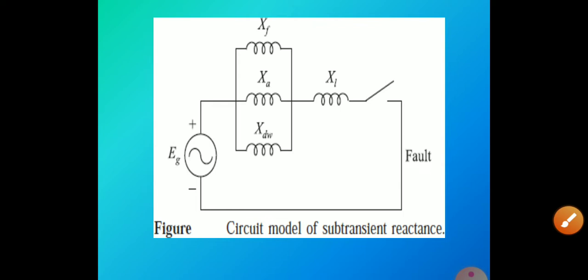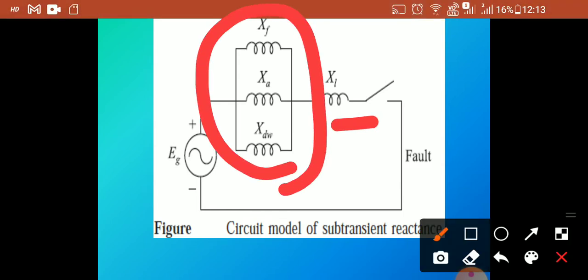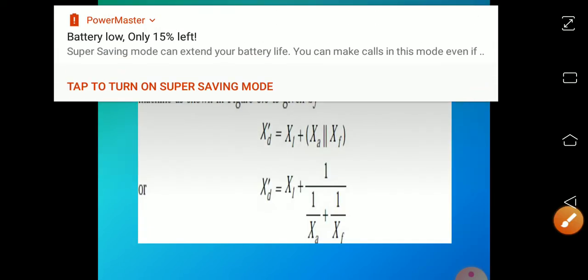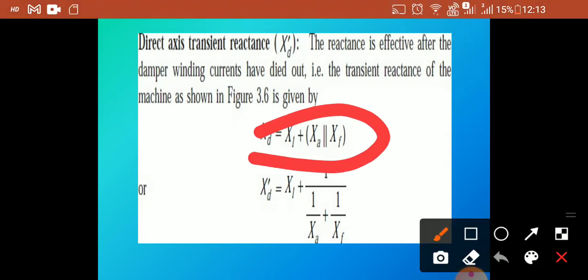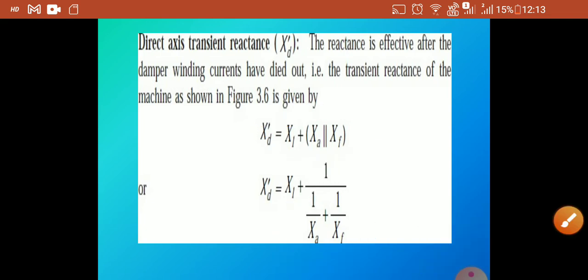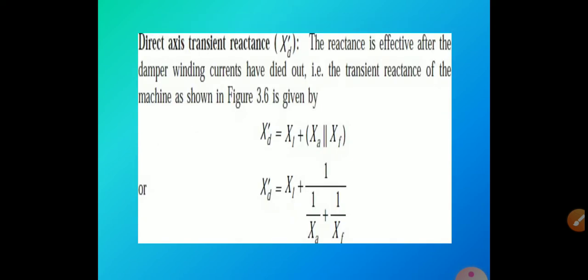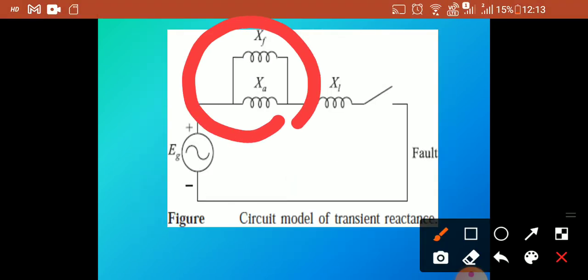This is the circuit model of the subtransient reactance. Here all of these are given like this, with XL the leakage reactance, and the fault and generator shown in the circuit model. This one is XD dash. The reactance formula for XD dash is also given separately here: XD dash is equal to XL plus 1 divided by (1/XA plus 1/XF). This is the direct axis transient reactance XD dash, and XD double dash is the direct axis subtransient reactance, and this one is represented like this, with XA, XF plus XL.